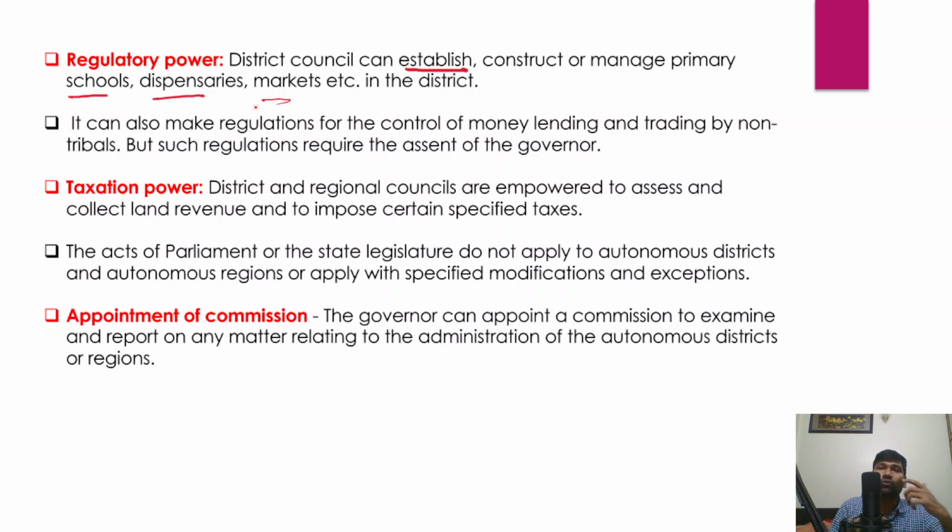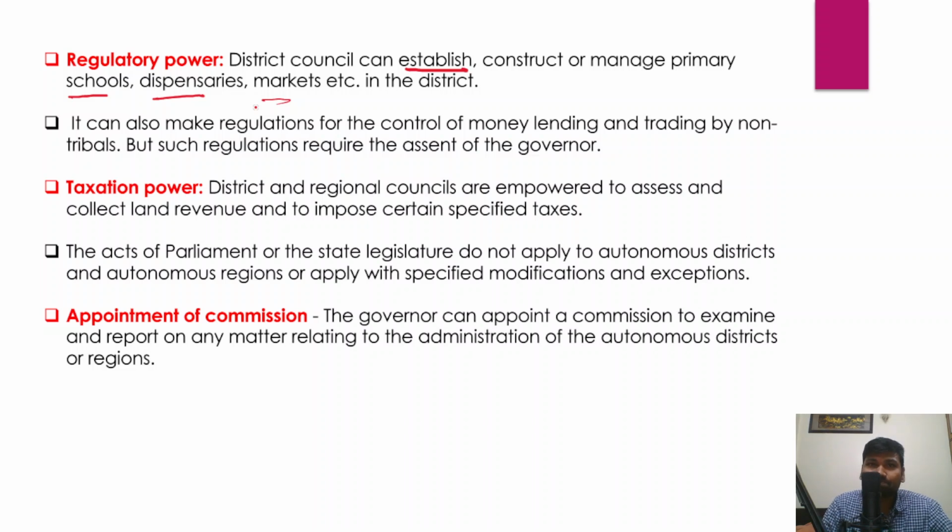It is also important that whenever a certain degree of autonomy has been given, you give them the legislative power and the regulatory power, so that they could oversee the development of those tribal areas.